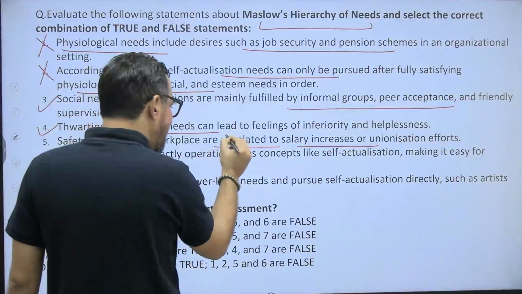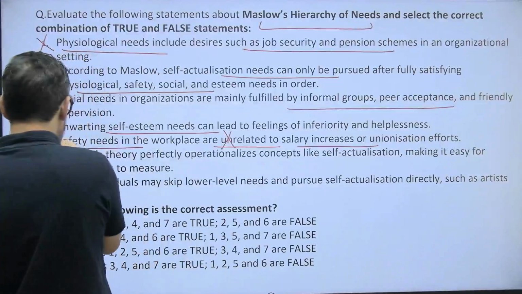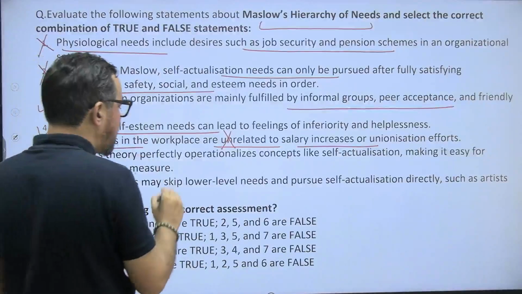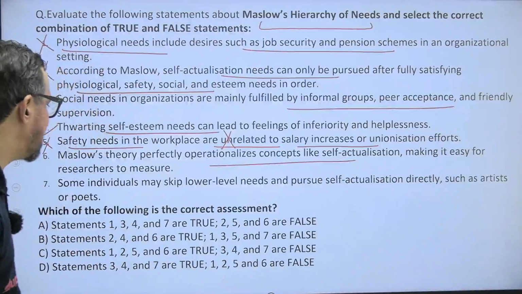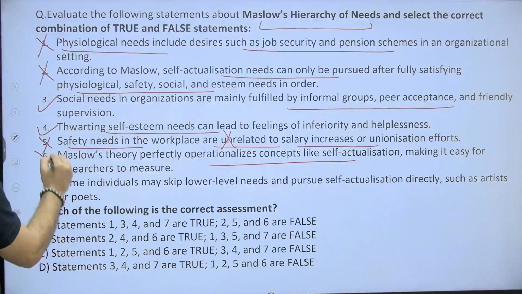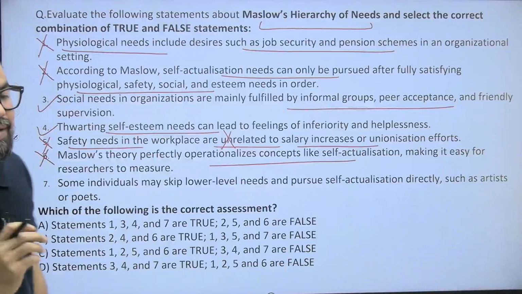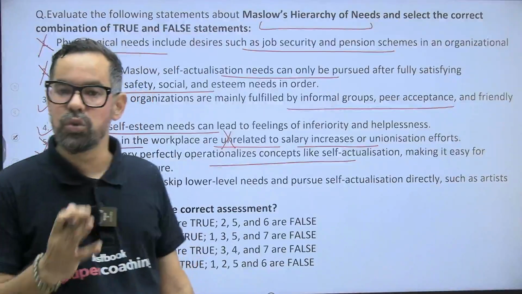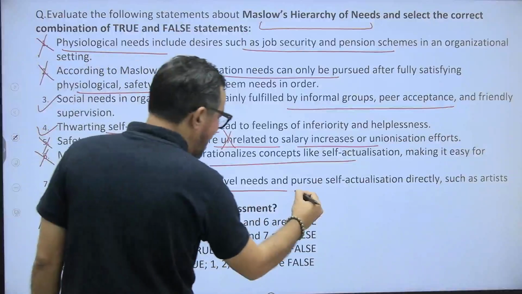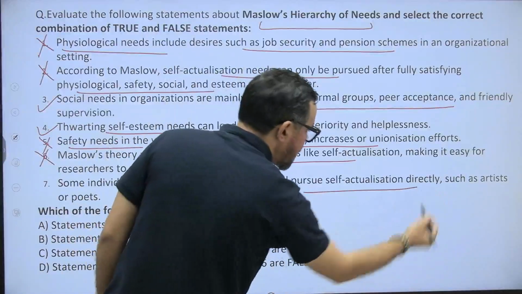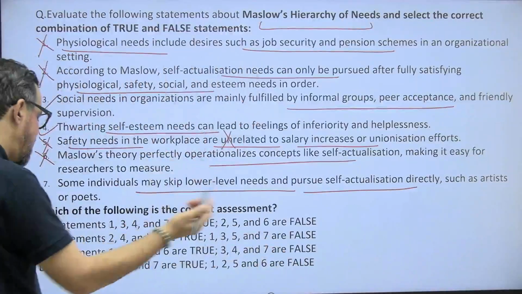It is related to salary, so this is also wrong. Maslow's theory perfectly operationalized the concept of self-actualization, making it easy for researchers to measure. No. Self-actualization's definition can differ from one person to another, so it is very difficult to measure. Some individuals may skip lower level needs and pursue self-actualization directly, such as artisans, poets and others. True.